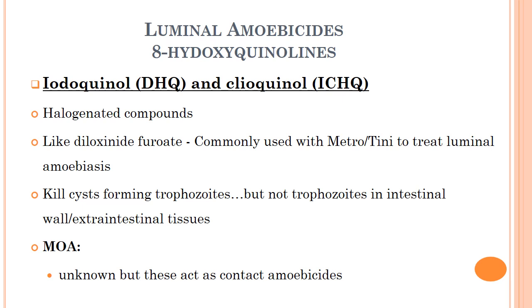Then 8-hydroxyquinolines like iodoquinol or clioquinol. They are halogenated compounds like diloxanide furoate, commonly used with metronidazole or tinidazole to treat luminal amoebiasis. They kill cyst forming trophozoite but not trophozoite in intestinal wall or extraintestinal tissue. Mechanism of action is unknown, but these act as contact amoebicides.